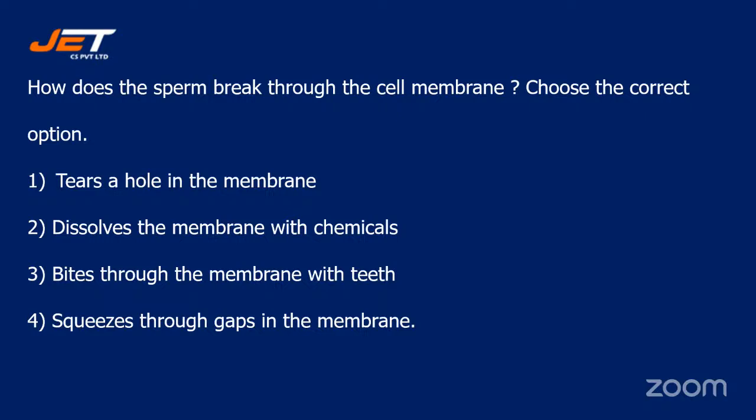How does the sperm break through the cell membrane? Choose the correct option. Your options are number one, tears a hole in the membrane. Number two, dissolves the membrane with chemicals. Number three, bites through the membrane with teeth, or is it number 4, squeezes through gaps in the membrane?